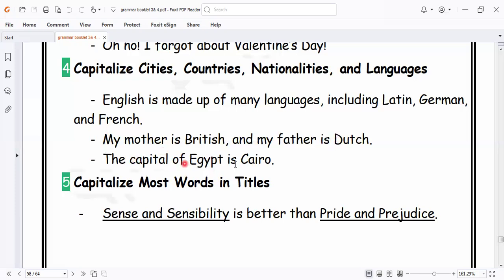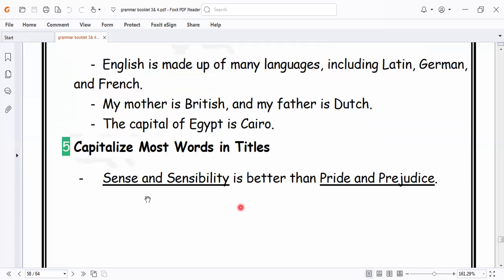The capital of Egypt is Cairo. So here Egypt is written in capital letter, and Cairo is written in capital letter. Also, the title must be written in capital letters, like this: Sense and Sensibility is better than Pride and Prejudice.